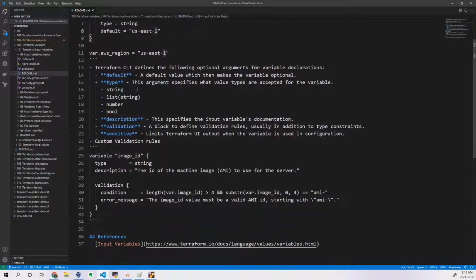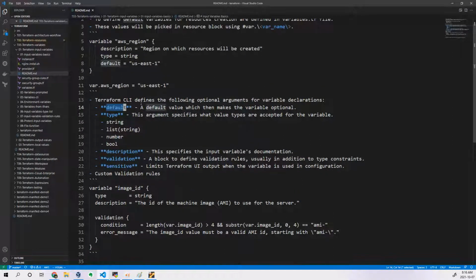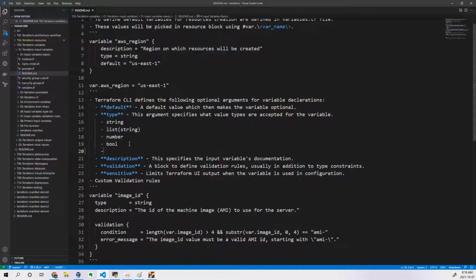Input variables especially. So what are the things we can write here? Default, what we have discussed. Type is nothing but what kind of argument type it is. Is it a string, list of strings, numbers, booleans, what we have discussed. And then we have map as well, map of strings as well. Then we can write something like map of strings, this is also possible. I will talk about that. What is that exactly?